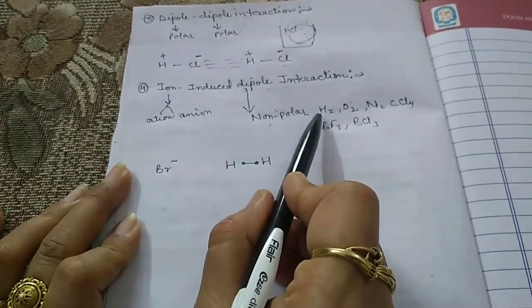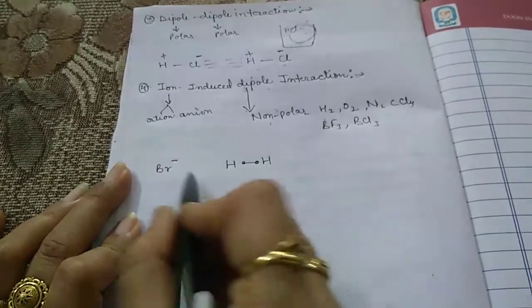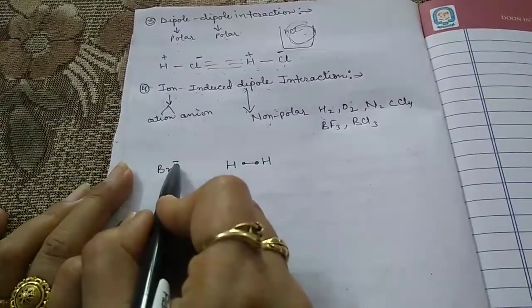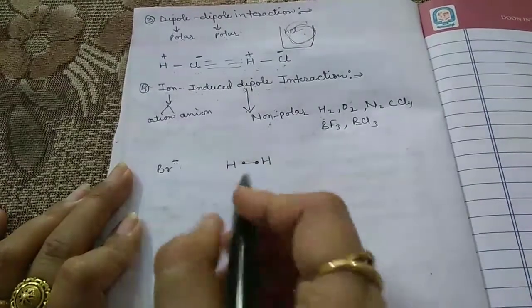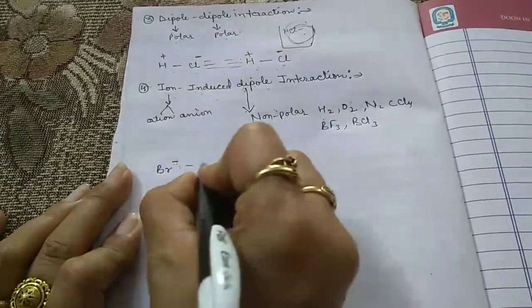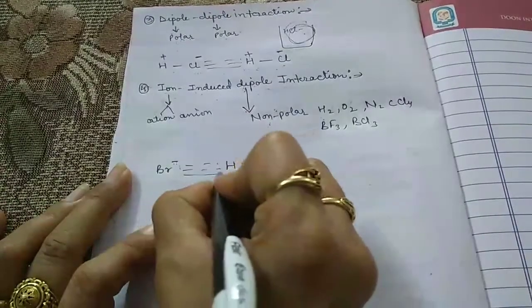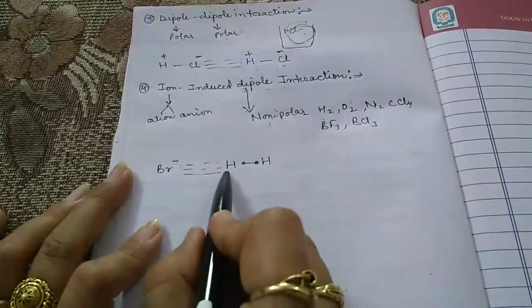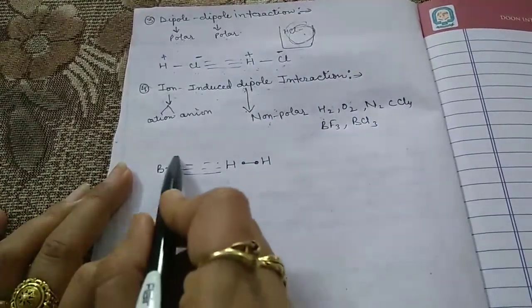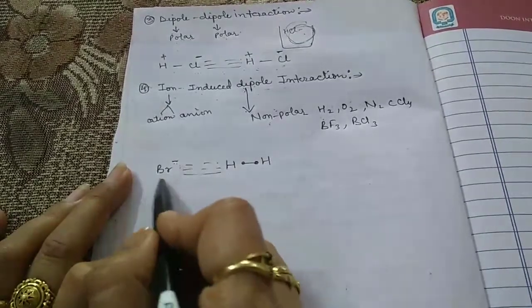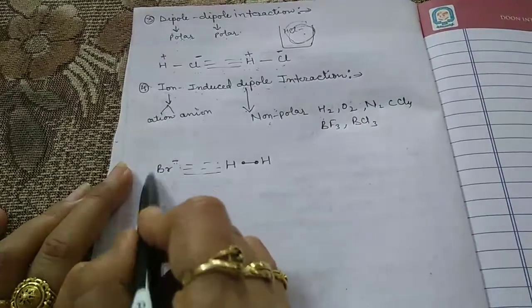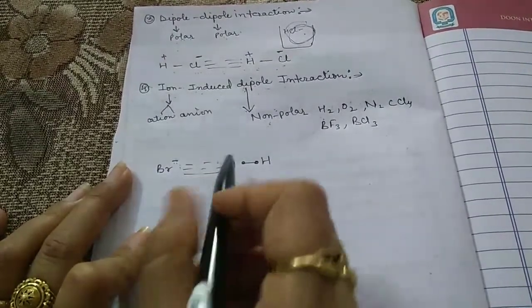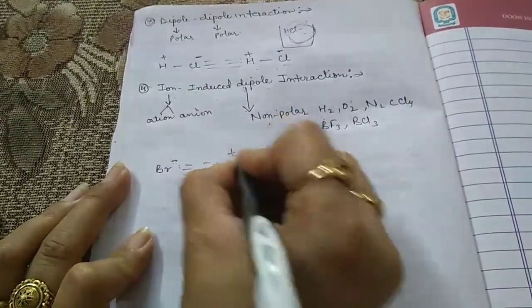Now it contains the negative charge, the electrons. Now this Br attracts the electron from here. As a result, it contains a positive charge and a negative charge.